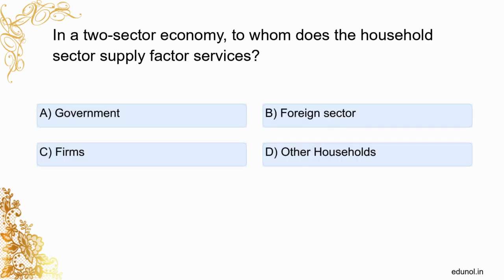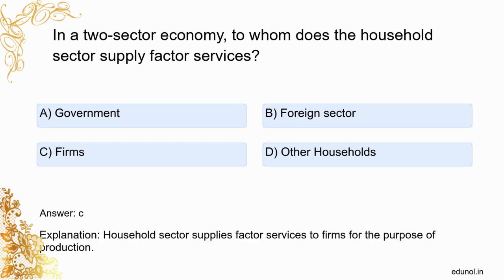In a two-sector economy, to whom does the household sector supply factor services? Government. Foreign sector. Firms. Other households. C. Household sector supplies factor services to firms for the purpose of production,